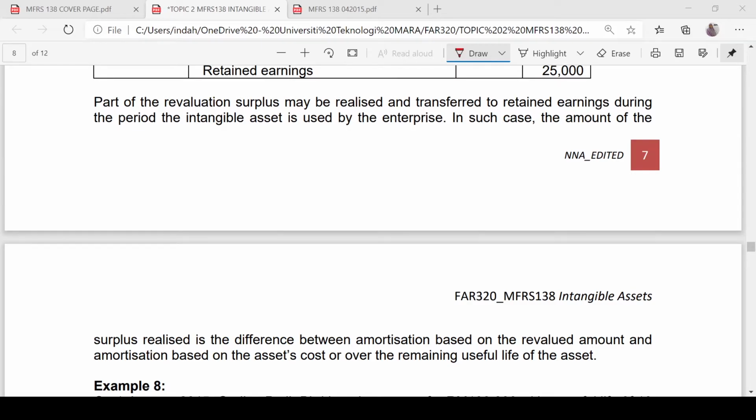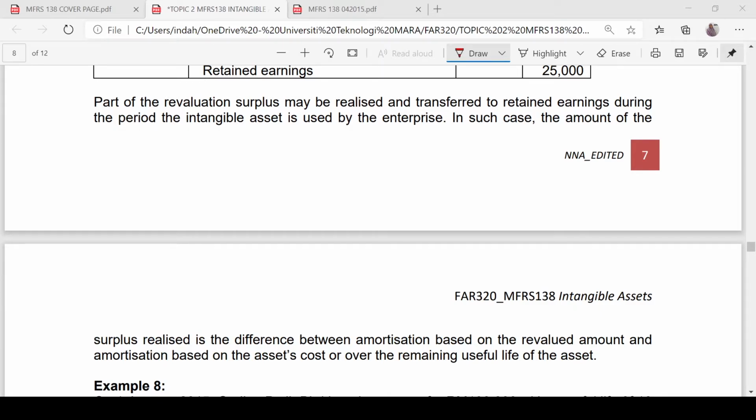In addition to the revaluation surplus realized through the disposal of intangible asset, part of the revaluation surplus may be realized and transferred to retained earnings every year during the period the intangible asset is being used by the enterprise. The question is, how much should we transfer from ARR to retained earnings? It is actually the difference between the new amortization and the original amortization.